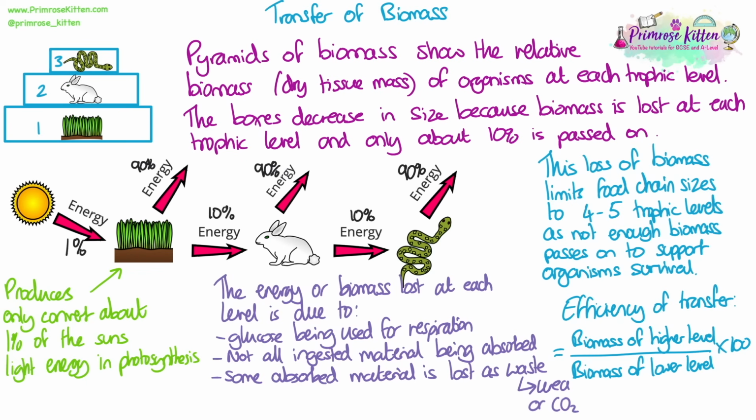We need to be able to calculate the efficiency of the energy transfer or biomass transfer, and so we're going to take the biomass of the higher trophic level, divided by the biomass of the lower trophic level, and then times 100. So you can be asked to do this in the exam from data you're given.